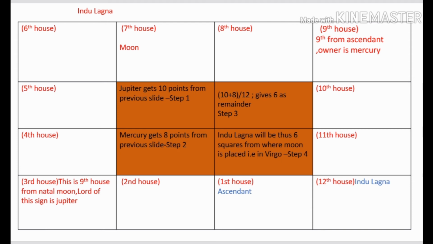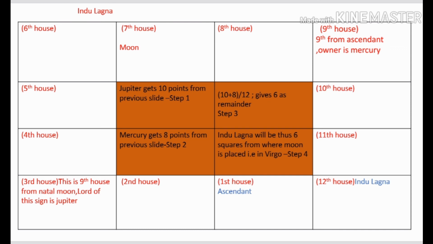So now moon is placed in the sign of Aries. Start counting from this sign 6 squares. So you count Aries, Taurus, Gemini, Cancer, Leo, and you reach the 12th house Virgo, where I have shown the Indu Lagna in the blue font. So what this means is that for this person, the Indu Lagna is placed in the 12th house. So 12th house here is very important for his wealth. It will indicate his ability to sustain wealth in the long term.